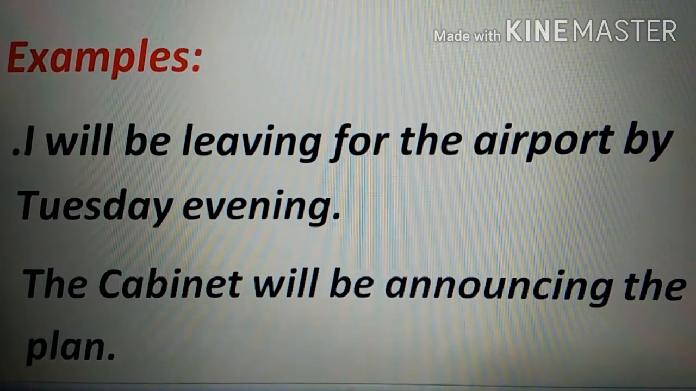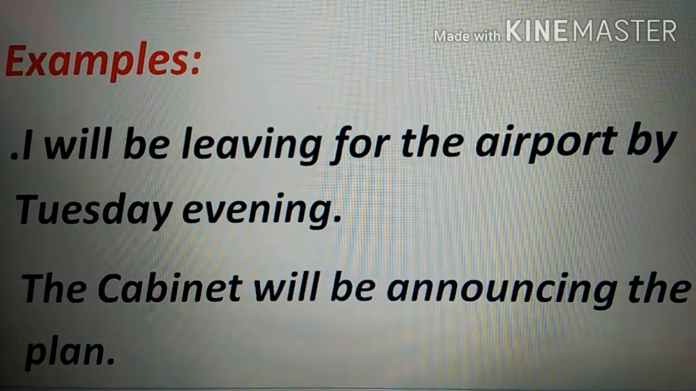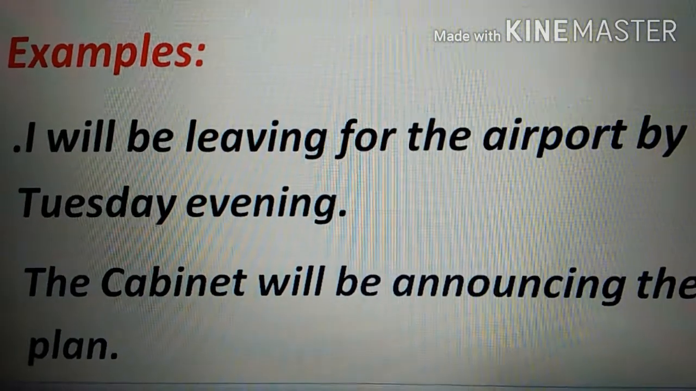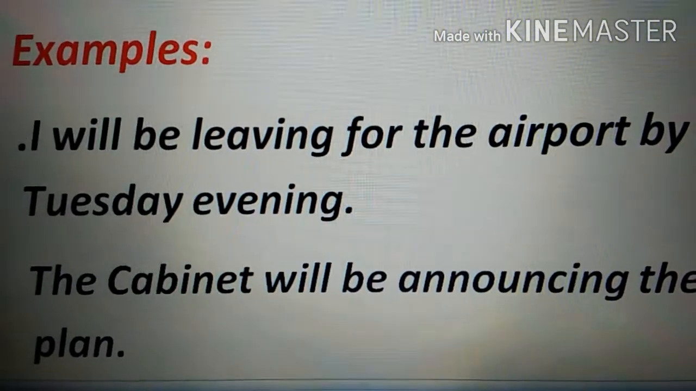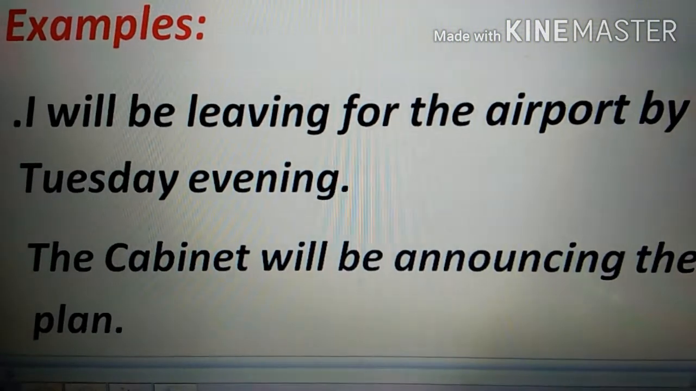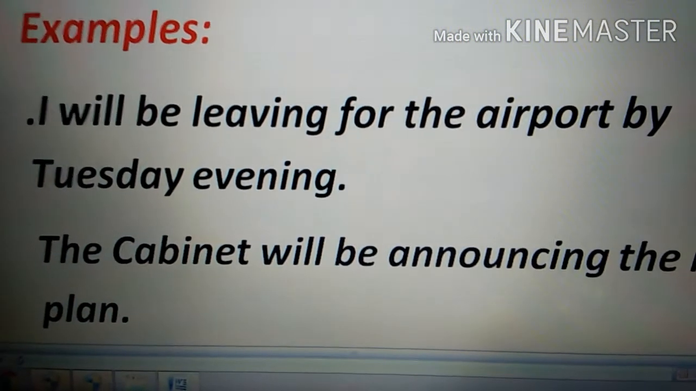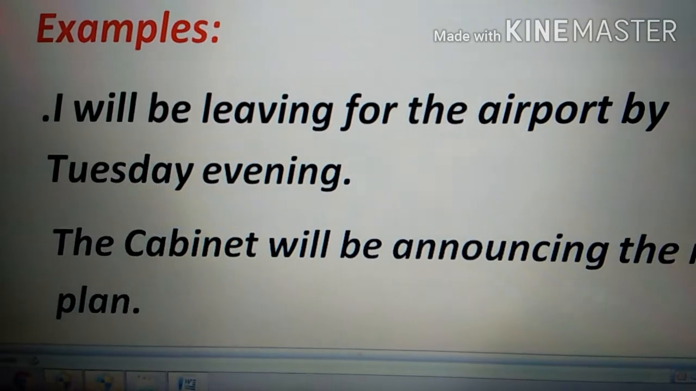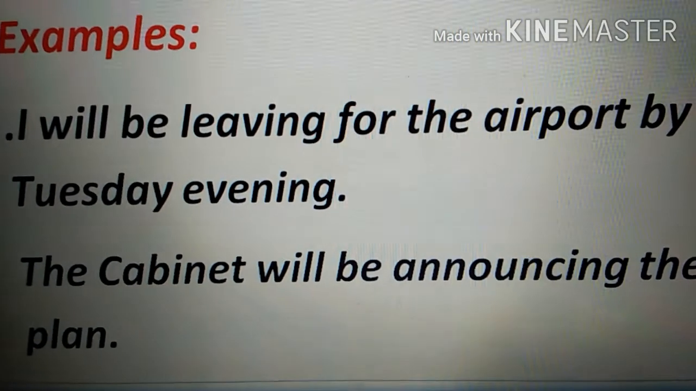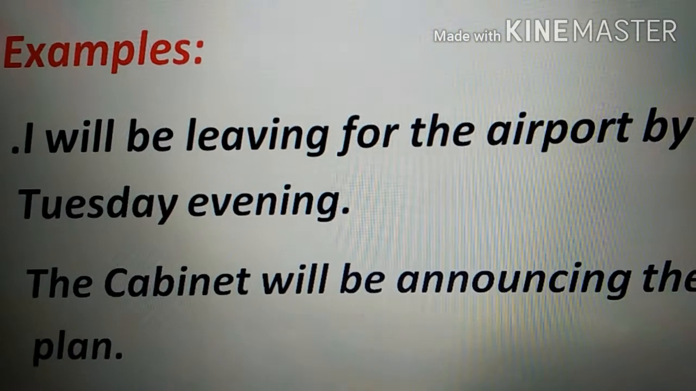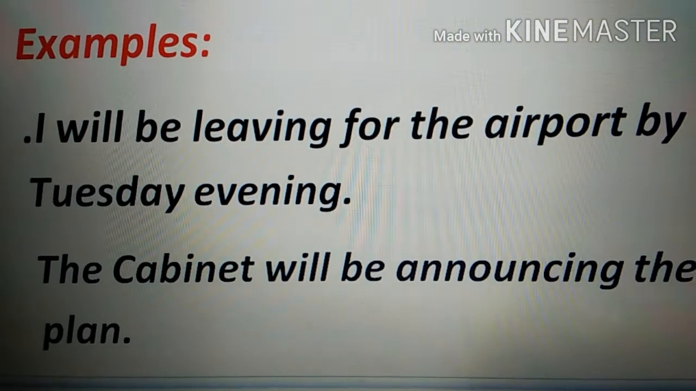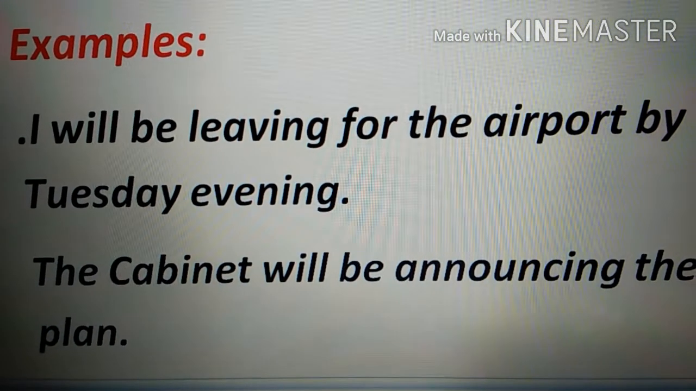You have a flight for, let's say, Paris. You have to be there. So the example is, I will be leaving for airport by Tuesday evening. You have to go to Paris and you have a flight. So you're talking to your friend and mentioning I will be leaving for airport by Tuesday morning. That is, you're talking about the future.